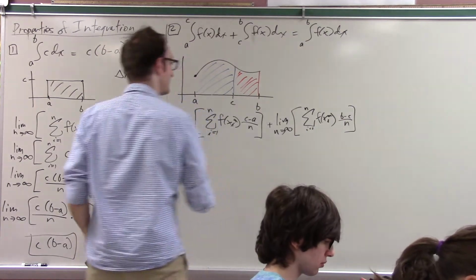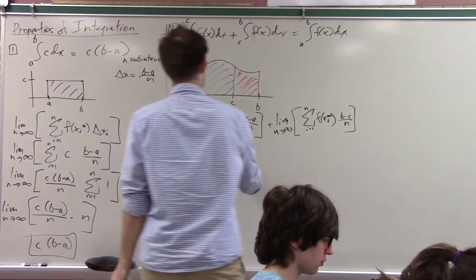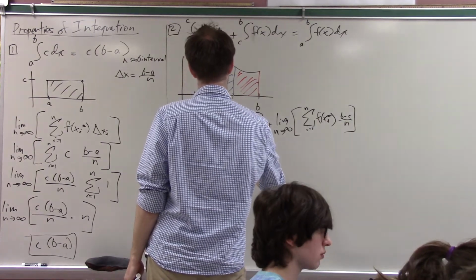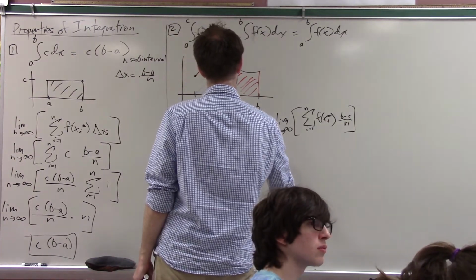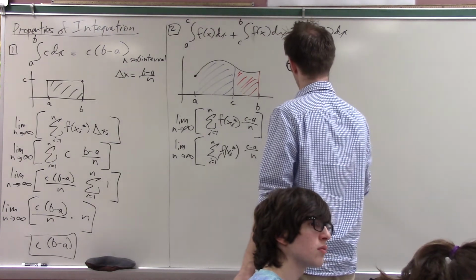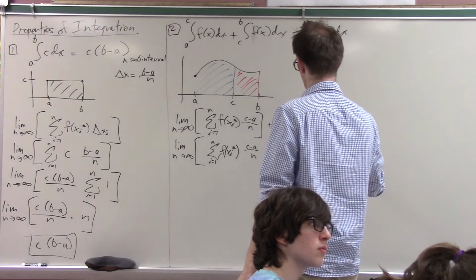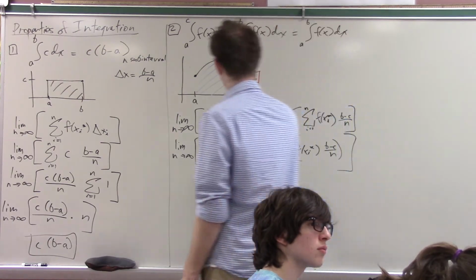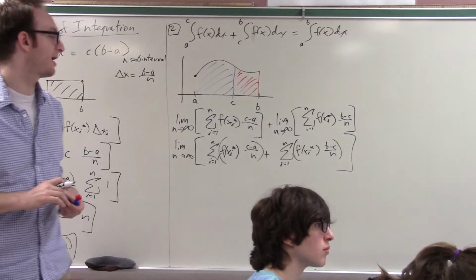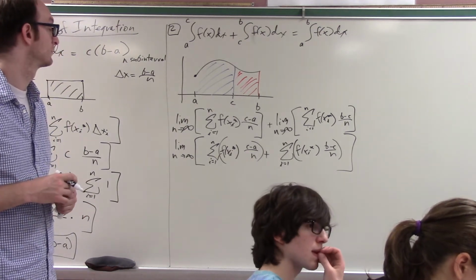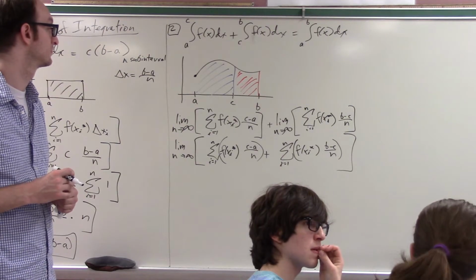So I have one big limit, and inside this limit I'll just rewrite it. I have the sum from i equals 1 to n of f of x sub i star times c minus a over n, plus the sum from i equals 1 to n of f of x sub i star times b minus c over n. Okay, now that I've combined the limits, now what? Pull out constants, which is c minus a and b minus c, I think.